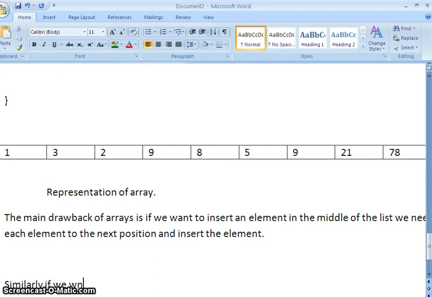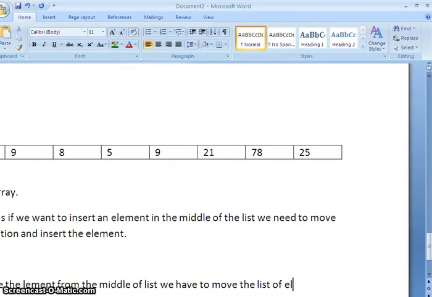Similarly, if we want to remove an element from the middle of the list, we have to move the list of elements.